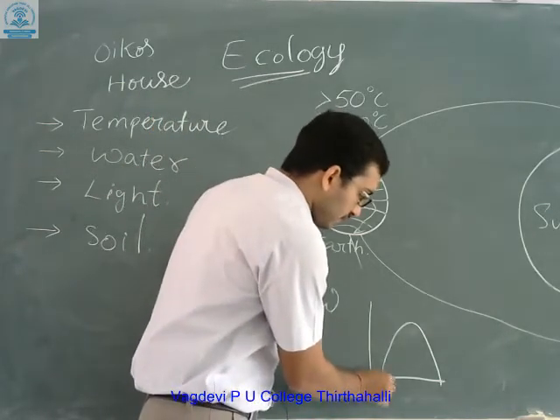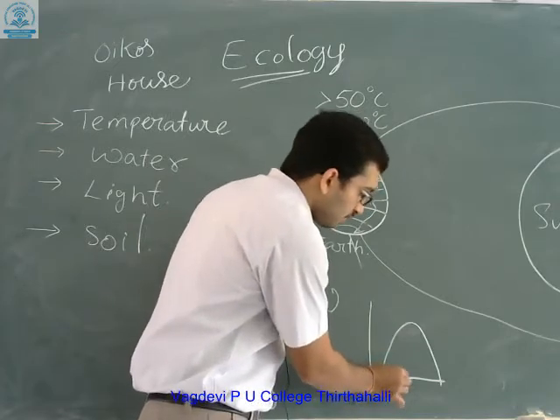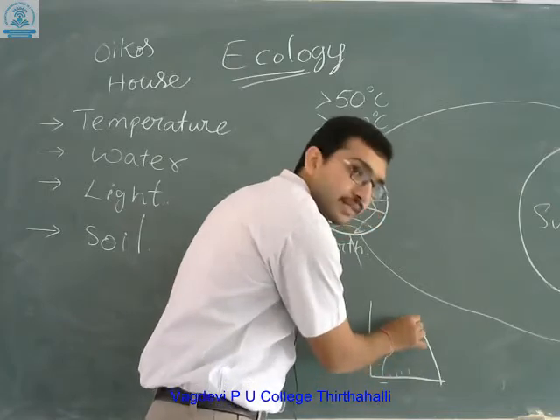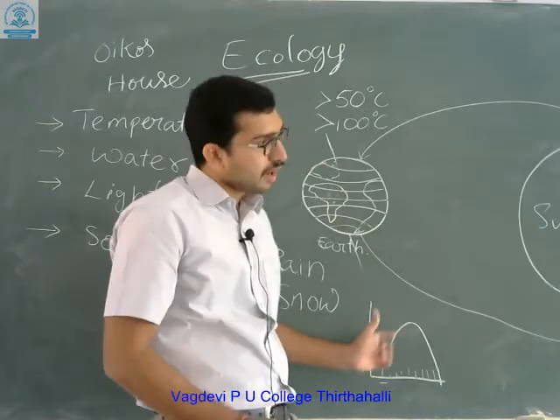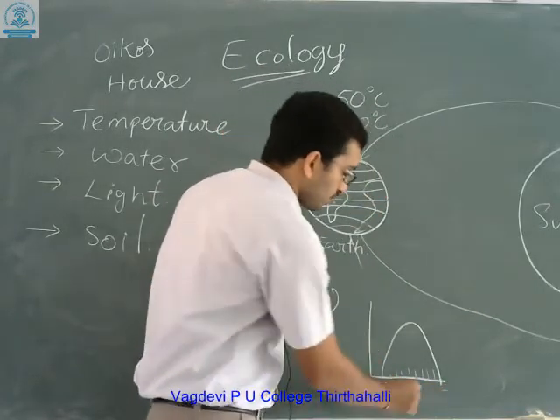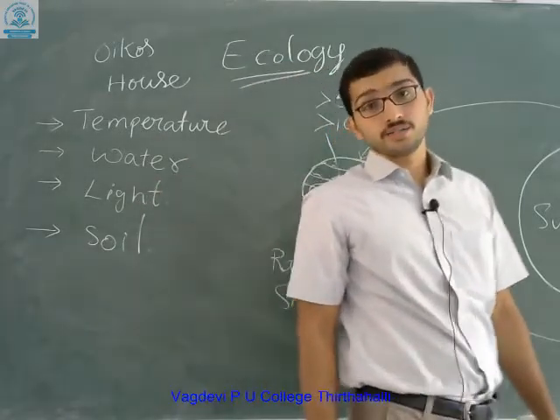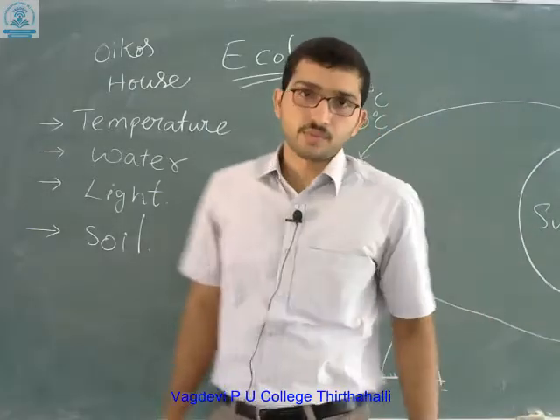If the temperature is very low, the enzyme activity will be less. If you bring the temperature to the optimal level, the enzyme activity will be more. If you bring the enzymes to high temperatures, then enzyme activity will not be there. So optimal temperature is very favorable for organisms to grow.